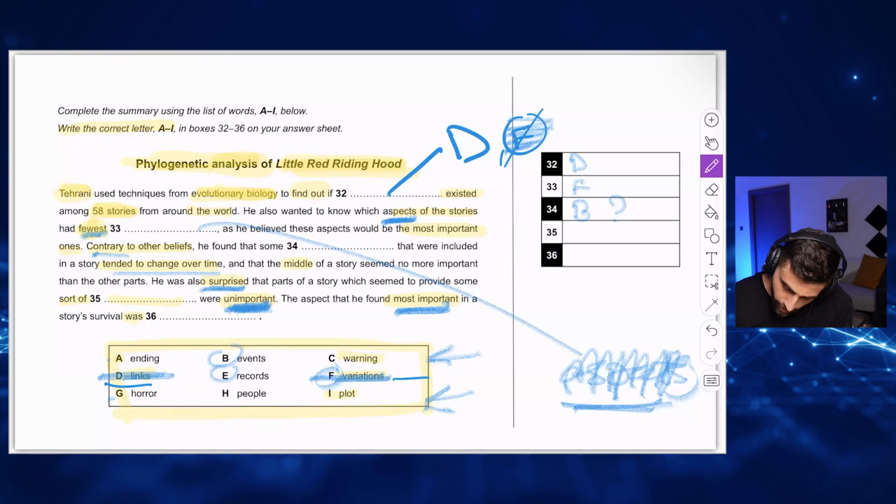So C. But let's read the sentence with the answer. Does it make sense? He was also surprised that parts of a story which seemed to provide some sort of warning were unimportant. Correct. It does make sense. Now let's look for the thing that is very important, the most important thing. What is that thing? Obviously, this is crossed out.